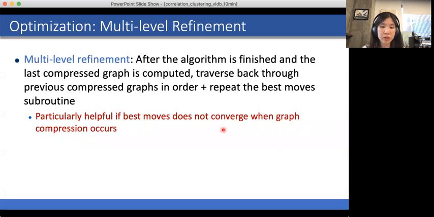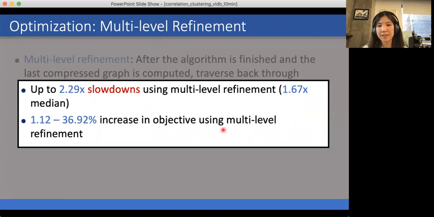Now the final optimization is multi-level refinement. Essentially, after the algorithm is finished and the last compressed graph is computed, we traverse back through the previous compressed graphs in order, and we repeat the best move subroutine on each previous compressed graph. And this is particularly helpful if the best move subroutine did not converge originally before graph compression occurred. And this can occur because of our heuristic relaxation. If we use this optimization, we see up to 2.29x slowdowns using multi-level refinement because it's an added step, but we see up to 36.90% increase in objective.